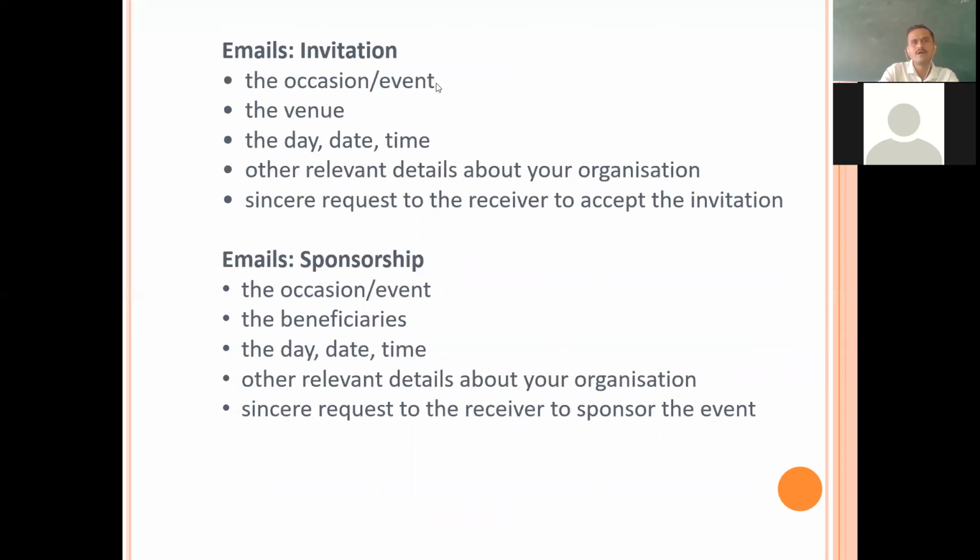You have five kinds of emails. Invitation emails: the occasion, event, the venue, the day, date, time, other relevant details about your organization, request to the receiver to accept the invitation. Then sponsorship emails: the occasion, event, the beneficiaries, the day, date, time, and other relevant details about your organization, sincere request to the receiver to sponsor the event.